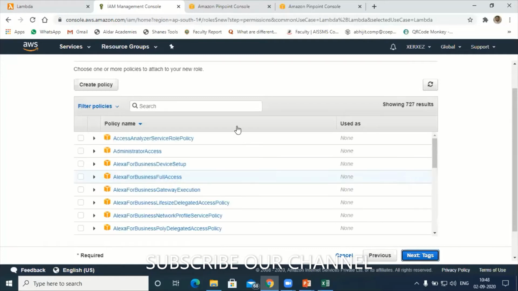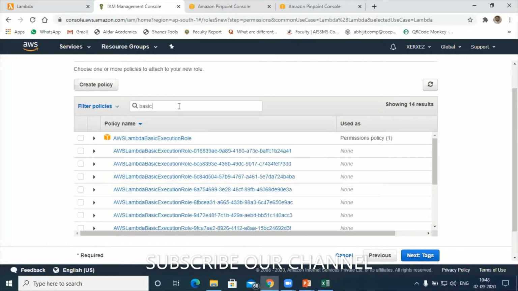Okay, so here please pay attention. These roles are very important, because if I want to integrate these functions with other services, we will be integrating through these roles. Suppose I want to run any Lambda functions or programs, first I need the basic execution role. So just type basic.